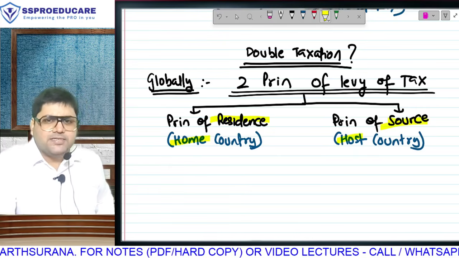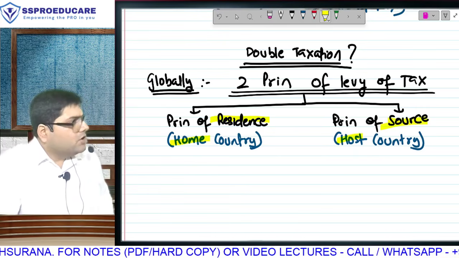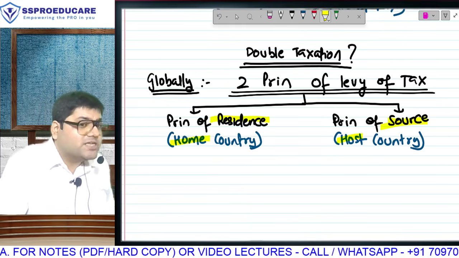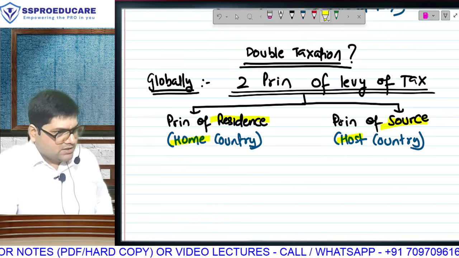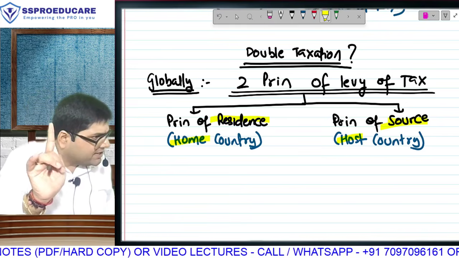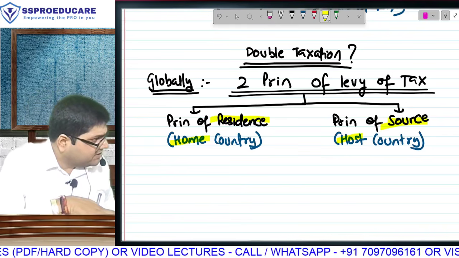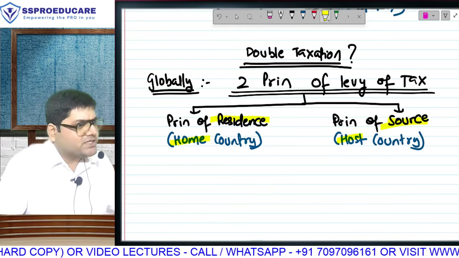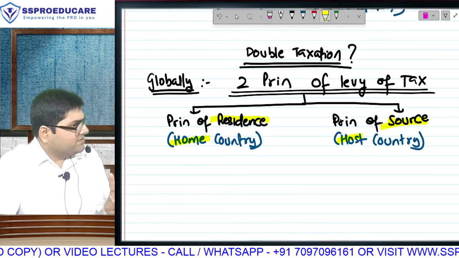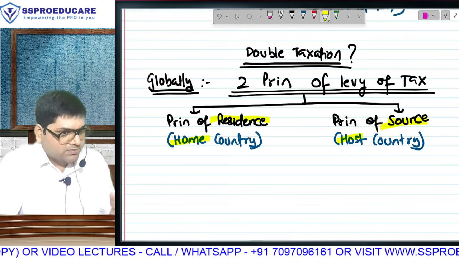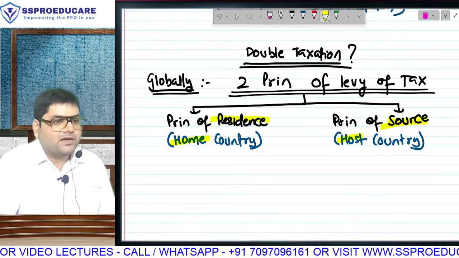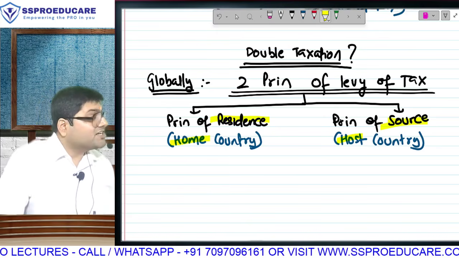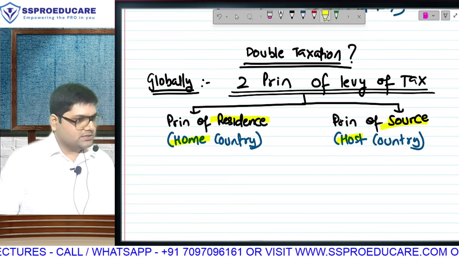Will a non-resident pay tax in India? On the income earned in? And that time we will call it principle of source, and India will become the host country. Have you studied this before? Resident will pay tax on global income and non-resident will pay tax on Indian income. That is the principle of residence and principle of source. Globally, there are two principles of levy of tax. Principle of residence will be applied by the home country, and principle of source will be applied by the host country. These two principles attract tax wherever there is income tax.